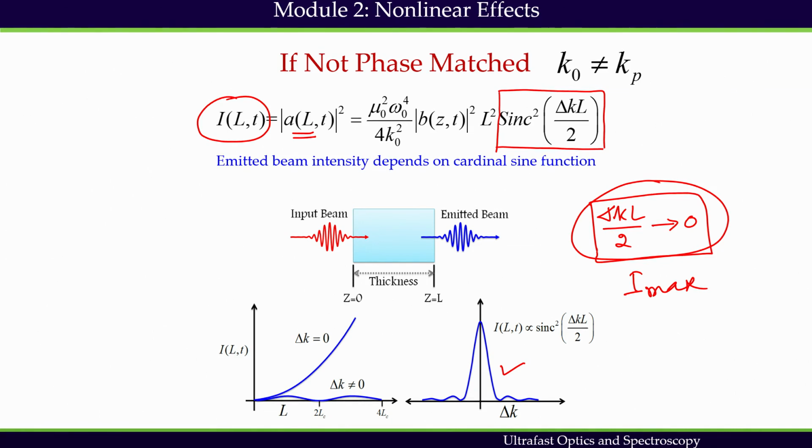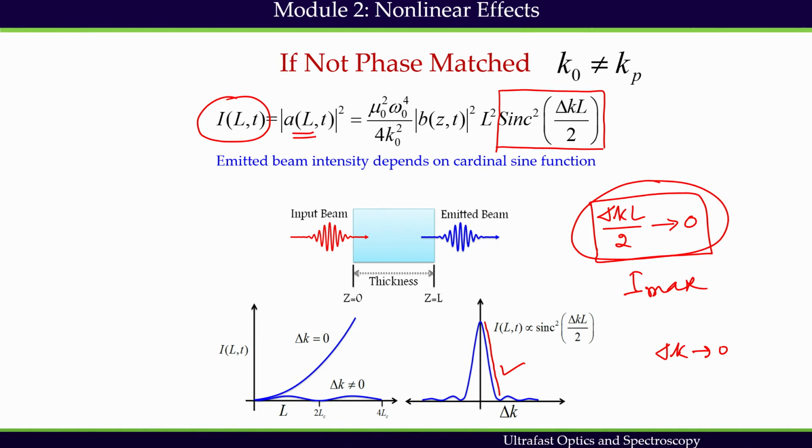So, the nonlinear optical effect of interest will experience much greater efficiency if delta k tends to 0. This occurs when the induced polarization and the light it creates remain in phase throughout the nonlinear medium, and that is called phase matching. But even a little bit of phase mismatch will drop the intensity very quickly to 0.